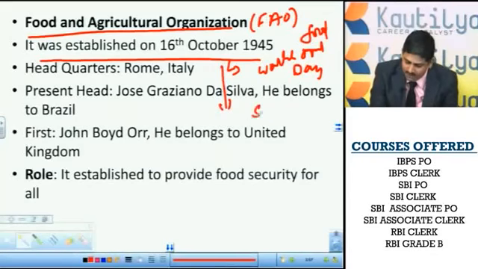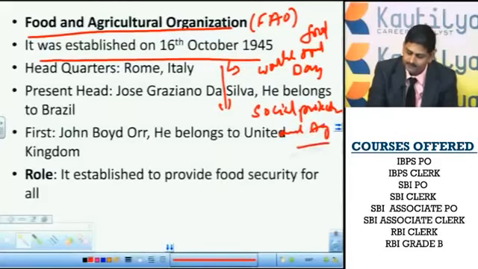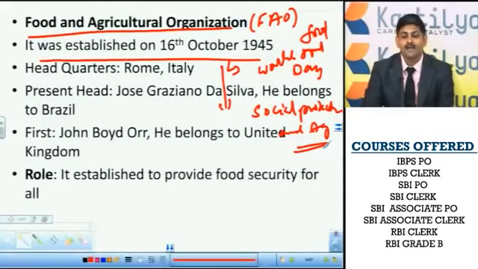Social protection and agriculture. Now what does it imply? It implies that without agriculture, social protection is not possible, because if good agriculture is there, it leads to good production. The good production leads to the social development of the poor people. It also contributes to reducing the prices of the commodities. Eventually, it helps the poor people to raise their social status. So that is the reason why this was chosen as the theme for the 2015 World Food Day, social protection and agriculture.